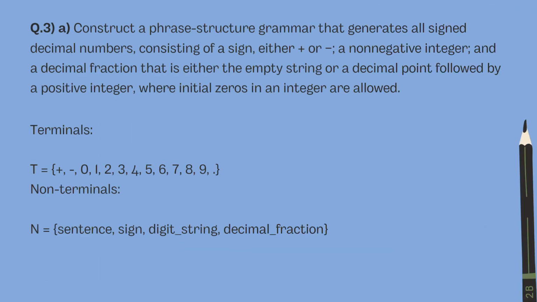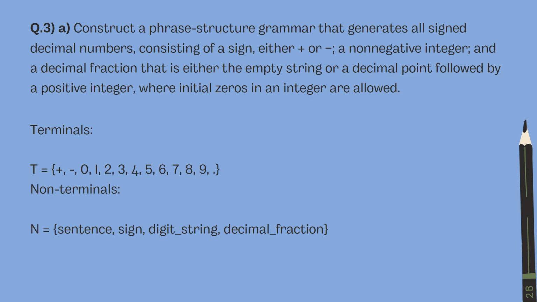Next question: construct a phrase structure grammar that generates all signed decimal integers consisting of a sign, either plus or minus, a non-negative integer and a decimal fraction that is either the empty string or a decimal point followed by a positive integer, where initial zeros in an integer are allowed.